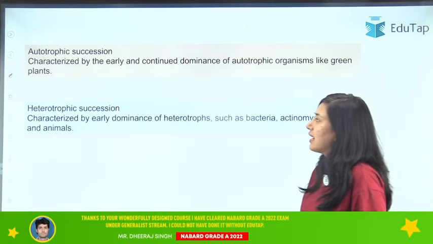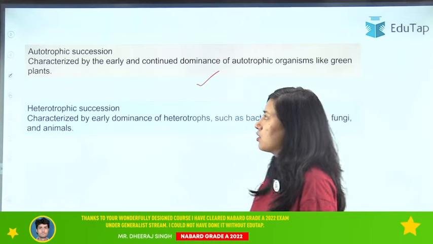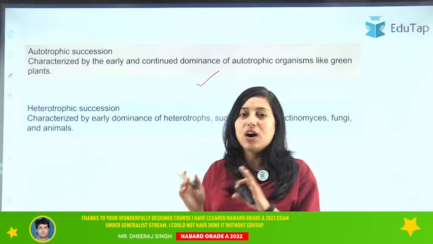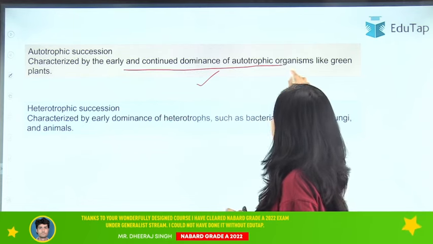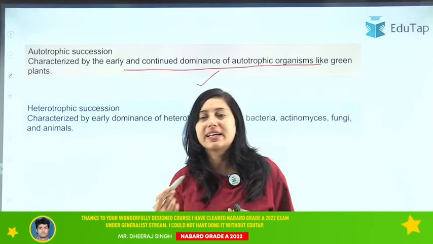Let's move on to another type, that is autotrophic succession. As the name suggests, autotrophic. Autotrophs are plants. So basically it is characterized by early continued dominance of autotrophic organisms like green plants.